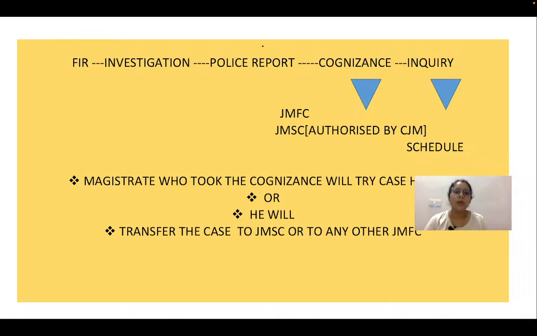Okay. So now first we need to understand how the cognizance of an offense takes place. All right. तो देखो सबसे पहले क्या होता है जैसे ही कोई ऑफेंस होता है वैसे ही एफआईआर दर्ज की जाती है. Okay, as soon as the commission of the offense took place, FIR has been registered. All right. So after the FIR, it is the duty of the police officer to investigate the case. Now, after investigation, he is duty bound to submit the police report. So, police report has to be submitted before the court of magistrate.